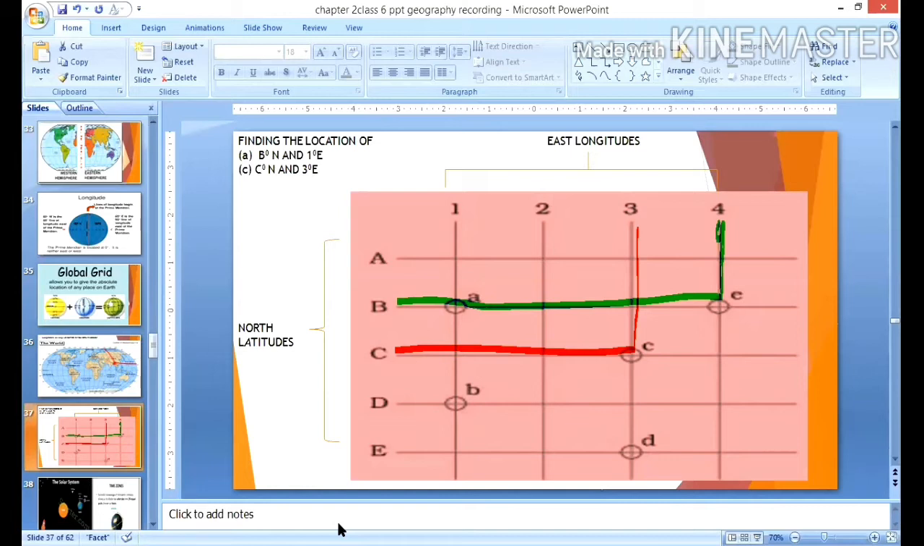Now, how to measure the time? This is the way we can locate places on the globe if we know the latitudes and longitudes. But how do we measure time using these latitudes and longitudes? Which countries are ahead of time and which are behind? Why is there a time difference between Kuwait and India, and how much is the time difference? That we will learn now.